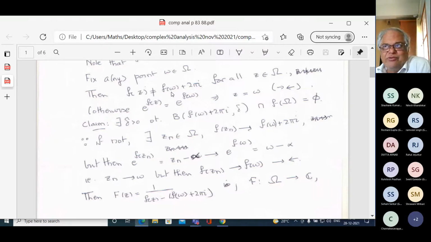This is very weird. You're saying that no matter which w you choose, f(z) is far away from f(w) plus 2 pi i by at least a distance delta, which depends on w. So why? Suppose it is not true, then the first claim is not true. That means for all delta greater than 0, there exists a z in omega such that f(z) is in the ball centered at f(w) plus 2 pi i of radius delta.